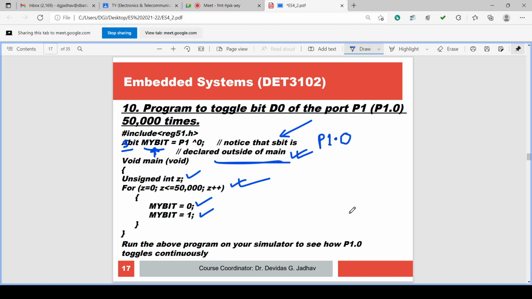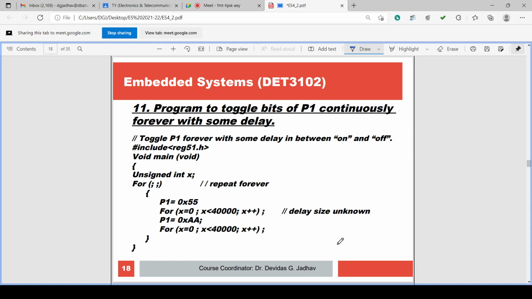But we cannot observe it, so we have to put the delay here. We have checked this by putting the delay in the simulation, indefinite delay and definite delay, both cases. You can check the previous lectures. You can put the definite delay, the accurate delay, or the indefinite delay. So this is for a single bit; individual bits can be modified. Again the toggling is there.